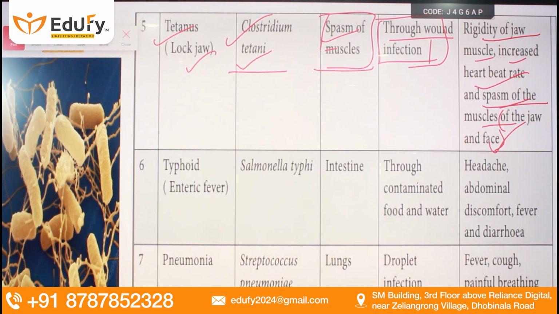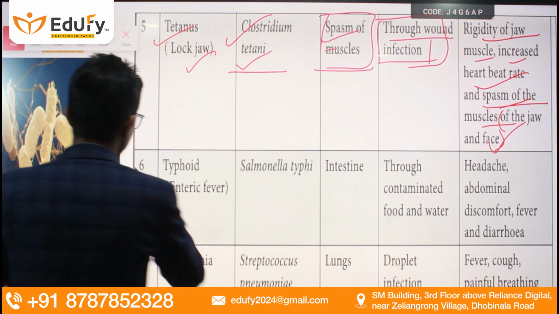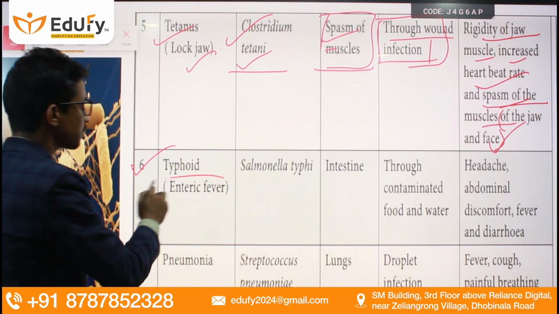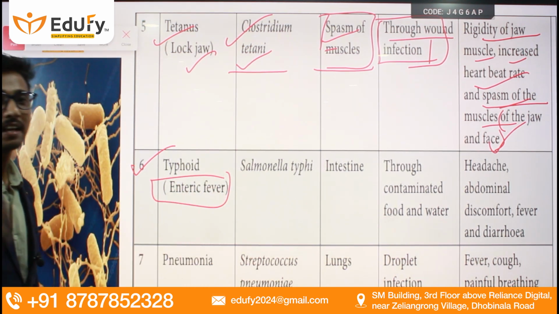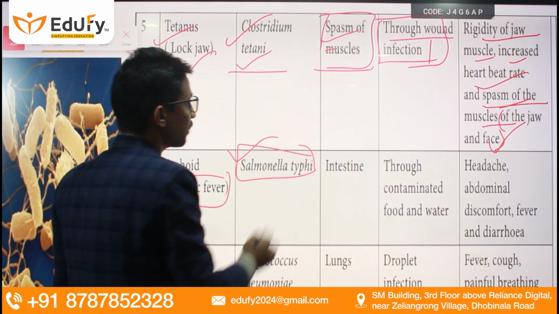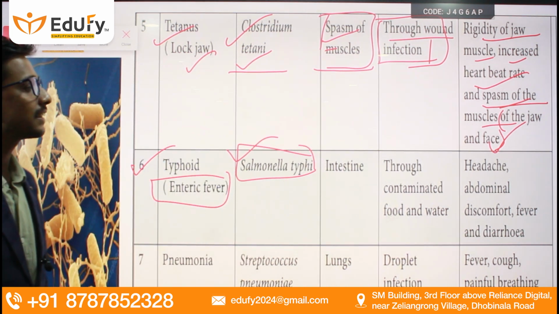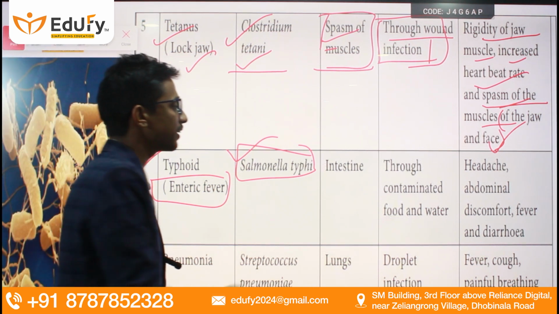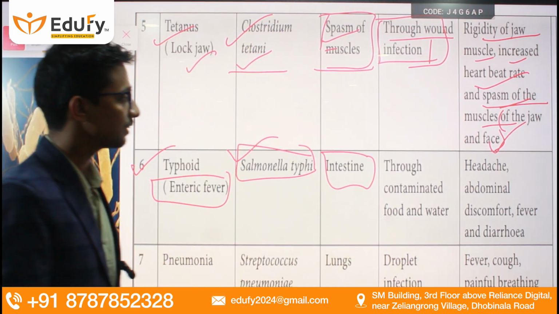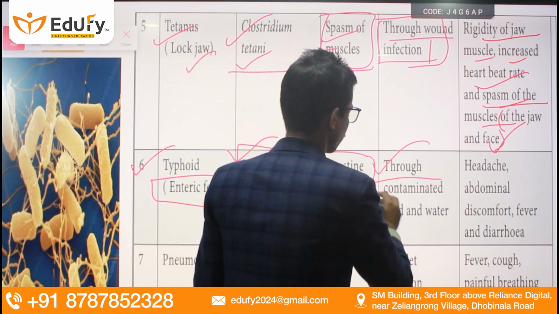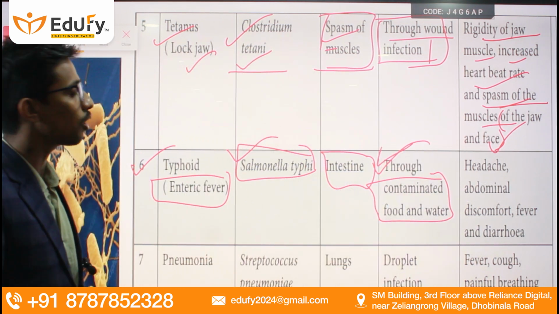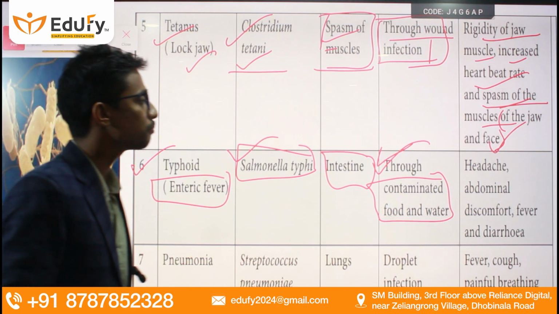Now, there is one more very common disease known as typhoid. Typhoid is also known as enteric fever. This is caused by the bacteria known as Salmonella typhi, and the site of infection for this disease is the intestine. Now, what are the modes of transmission? Through contaminated food and water, which means we can say that typhoid is also one more waterborne disease.